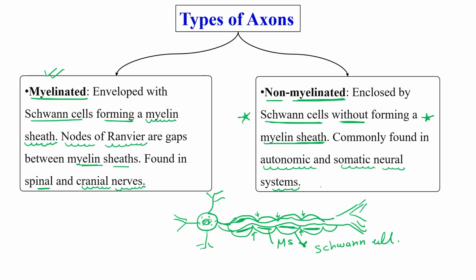So this is the difference between the two: myelinated axons are present where fast conduction of impulse is required, like the spinal cord and cranial nerves, while in the autonomic or somatic neural system non-myelinated axons are there, because Schwann cells are present without a myelin sheath in this case.